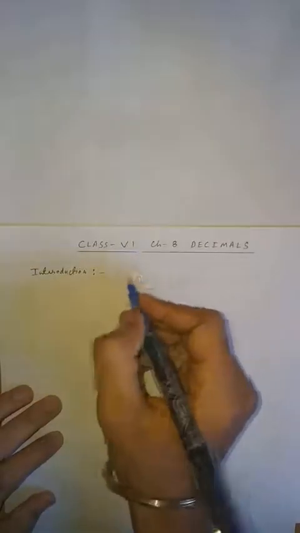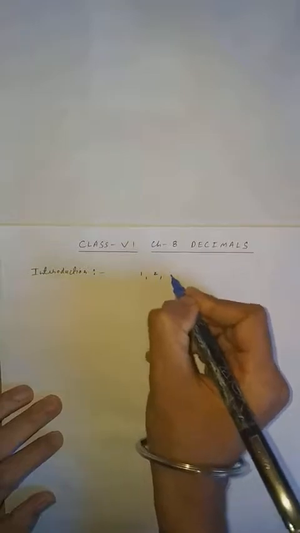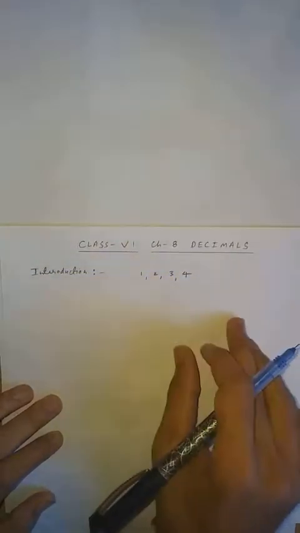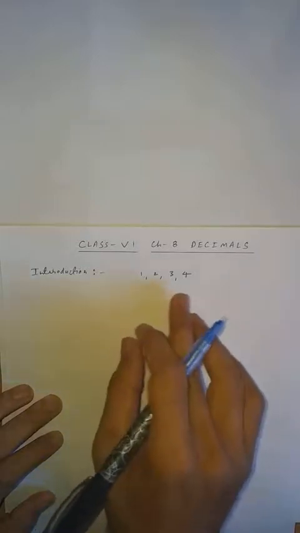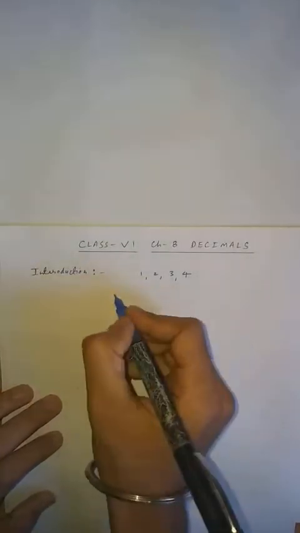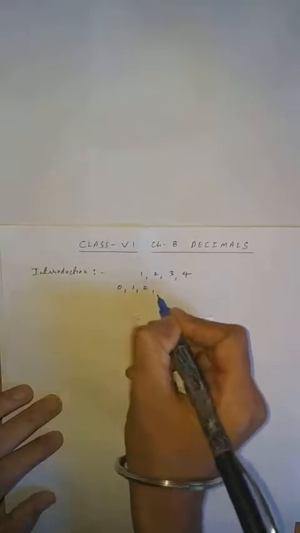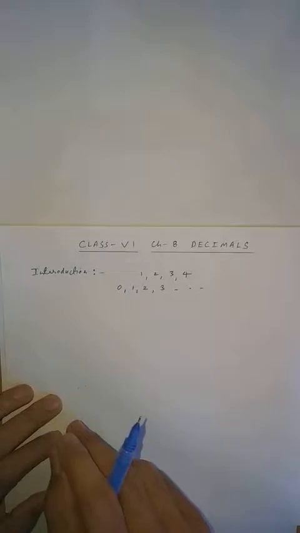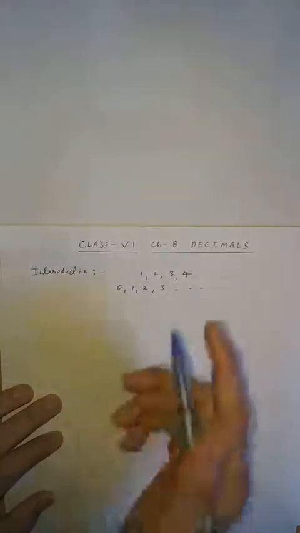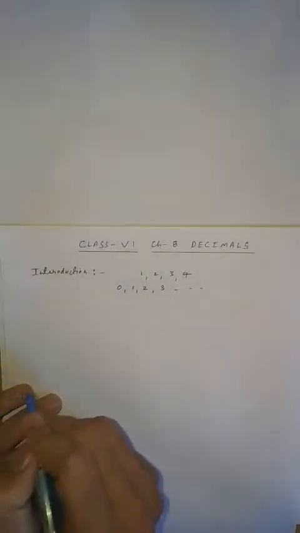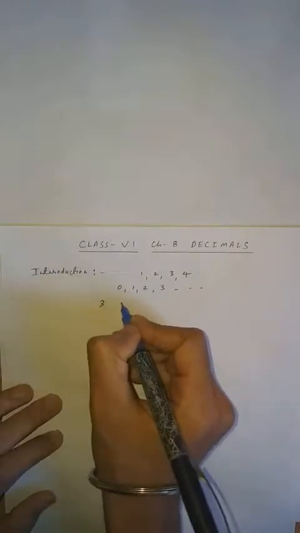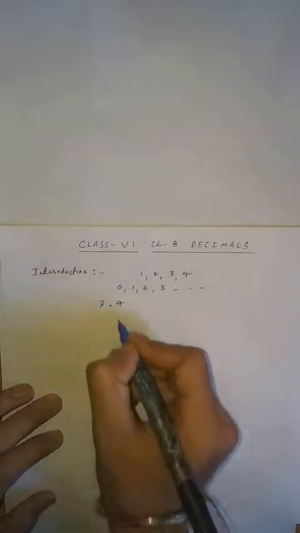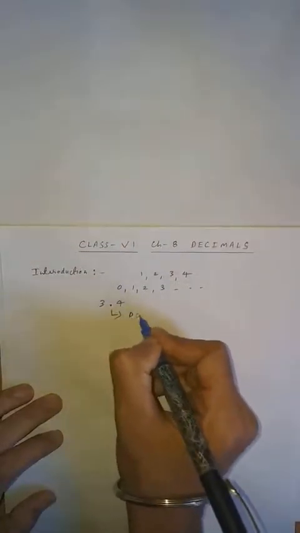As we know, if I write 1 2 3 4, you can say these are all natural numbers. Clear, students? These are simple natural numbers. Similarly 0 1 2 3, you can also say these are whole numbers. So what is a decimal? These are simple numbers, but if you write 3 and 4 and put a point in between 3 and 4, this is known as your decimal.